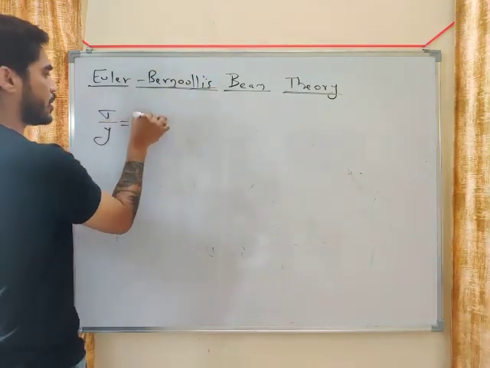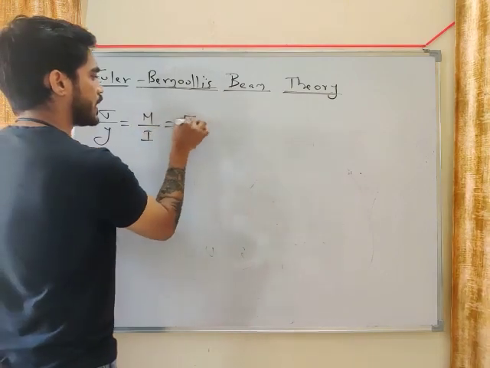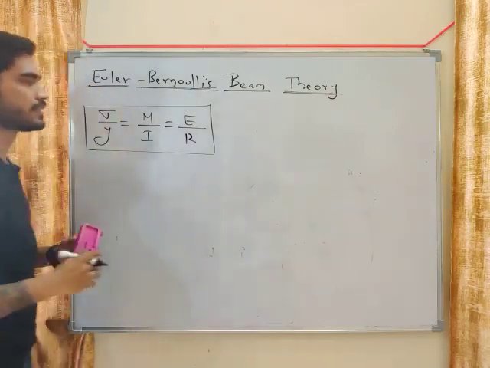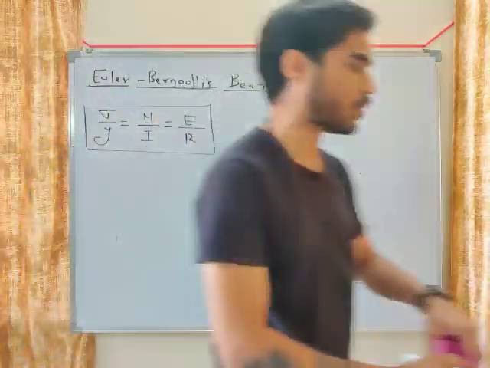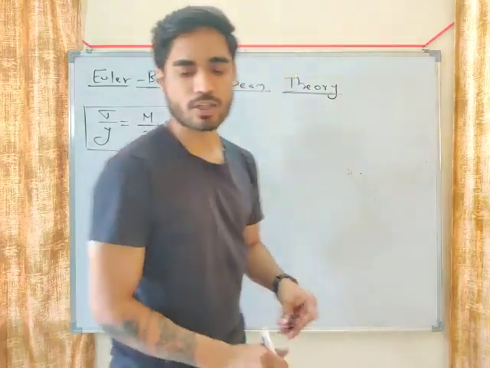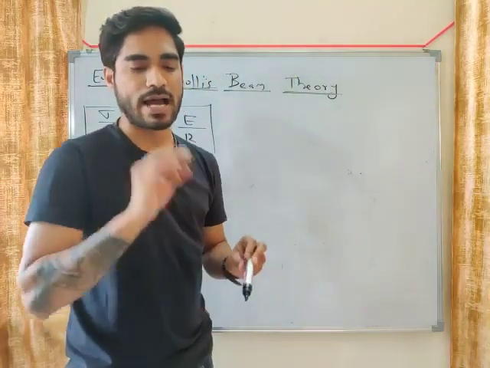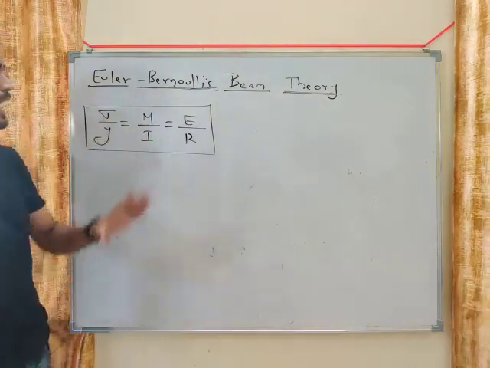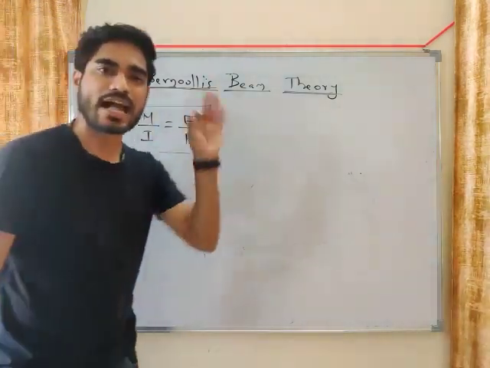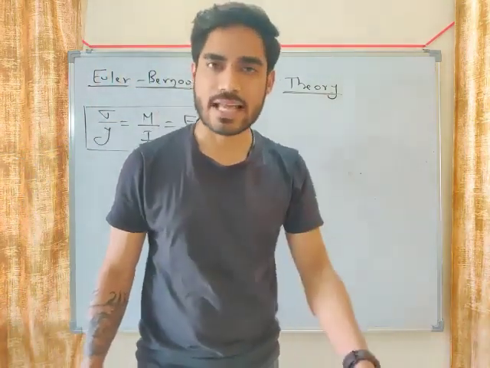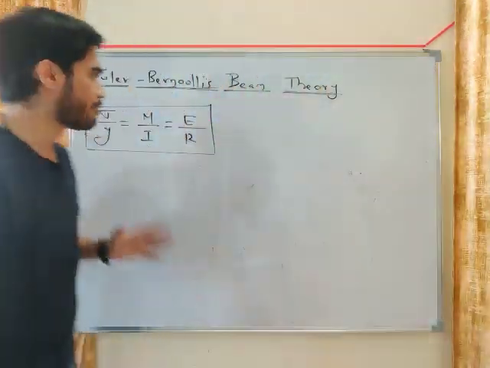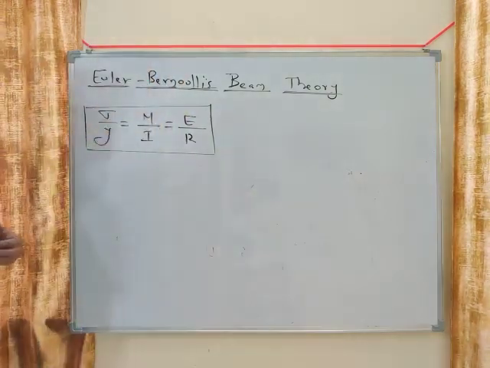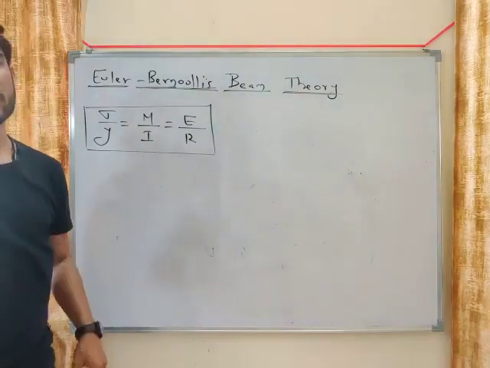Sigma by y equals M by I equals E by R. This is the equation of Euler-Bernoulli's beam theory. This is a very important equation. This is the equation that we use to calculate stresses, to calculate deformation. So this equation is derived using Euler-Bernoulli's beam theory: sigma by y equals M by I equals E by R.